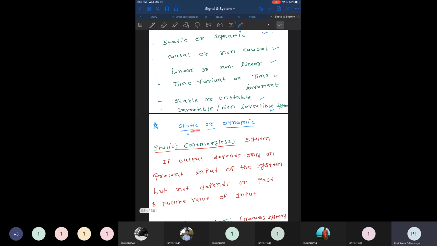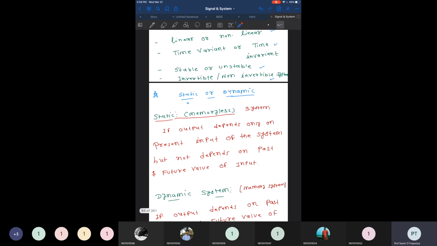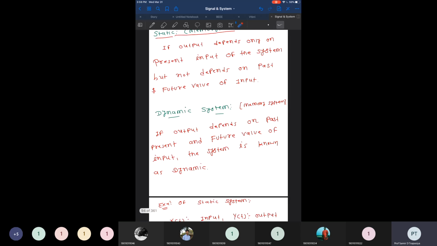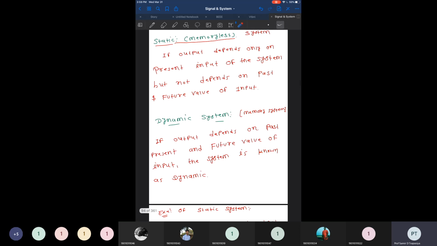First we are going to start with the static or dynamic system. The static system is basically a system which doesn't have a memory. So it's a memory-less system, right? Such a system doesn't have a memory, and its output depends only on the present input of the system. It doesn't have a memory, so we cannot store the previous input or output. Its output depends totally on the present input of the system, but not on either the past or future value of input. Such a kind of system is known as a static system. Contradictory to the static system, the dynamic system is the reverse: the output depends on the past, present and future value of the input. That way we can define the static or dynamic system.